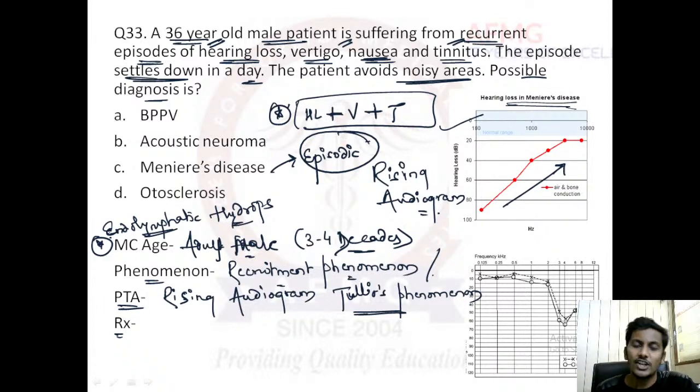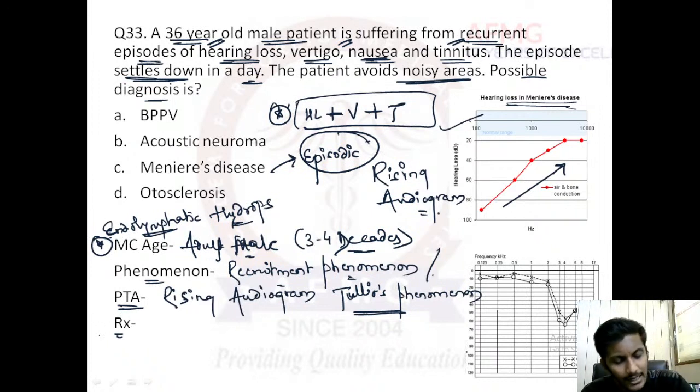This excess pressure can damage the cochlea, and over a period of time this damage can lead to the hearing loss seen in Meniere's disease. First it is episodic, and when it progresses further, there is continuous hearing loss. In between episodes also the person will experience hearing loss, right?